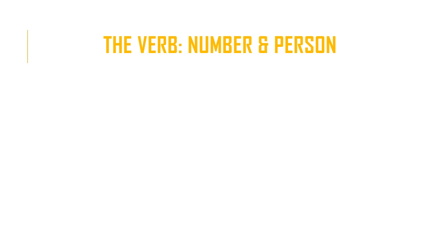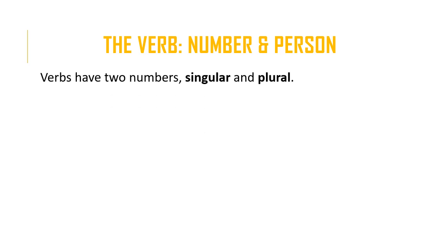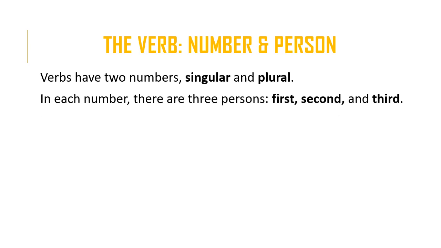All right, now let's talk about number and person in relation to verbs. So verbs, just like nouns, have both a singular and plural form. The plural form includes two or more, and just like pronouns, verbs have three persons: the first, the second, and the third. The first person being the speaker, the second, the one being spoken to, and the third person, the one or the thing or the object being spoken about.